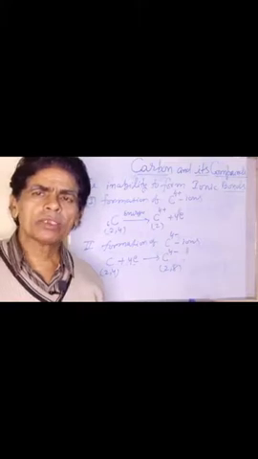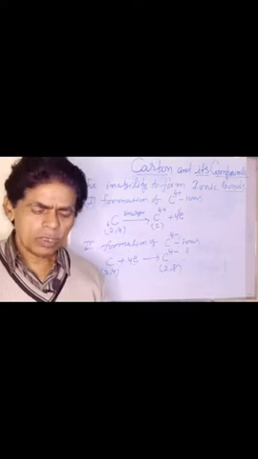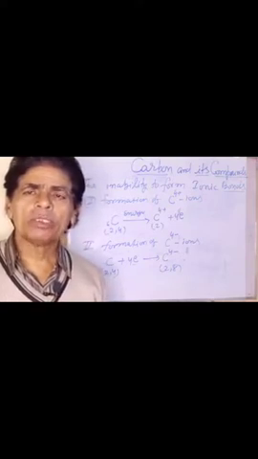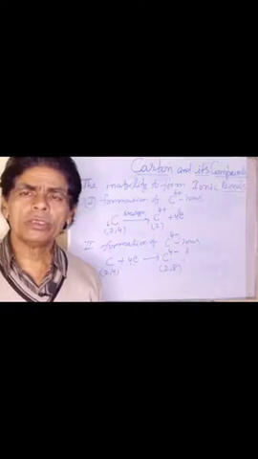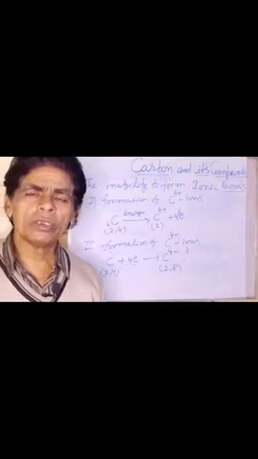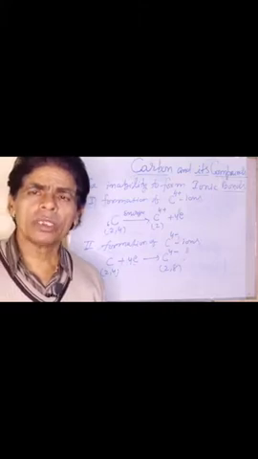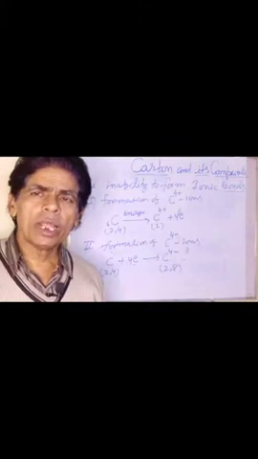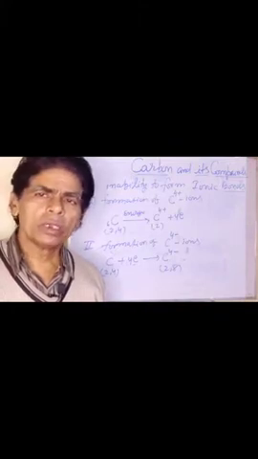So there is a first, second, third and fourth ionization potential. The second ionization energy is greater than the first, the third is greater than the second, and the fourth is greater than the third.